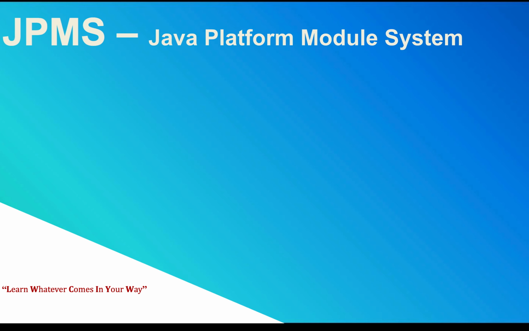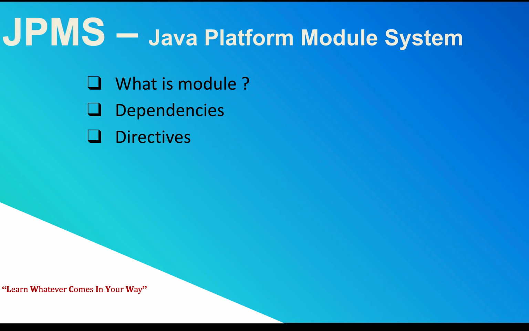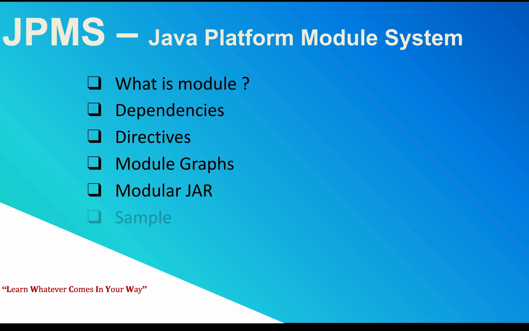So as a part of JPMS, what are we going to discuss? First thing, what is a module, and dependencies, and directives, and module graphs, modular jar, and a simple example. And custom runtime environment. Custom runtime environment we are covering as a part of JLinker. So let's talk about each and everything.